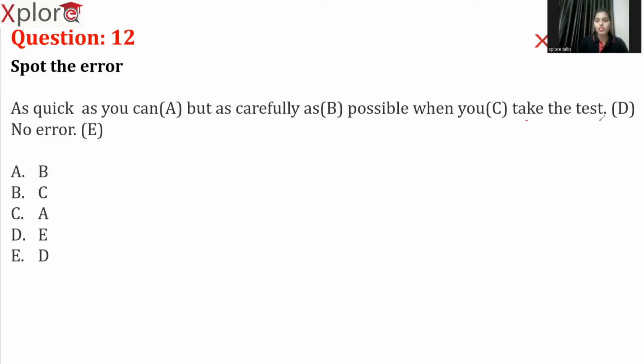There is no error in take the test, possible when you. There is no error in this part also, and this is also absolutely perfect. The only error, the mistake, is that we have to replace this term quick with quickly. Got it? As quickly as you can, but carefully. Since we have used carefully, it should be quickly, adverb followed by adverb. So the error is in part A and the answer is option C.